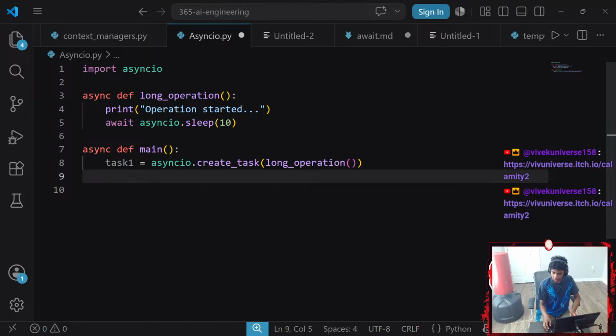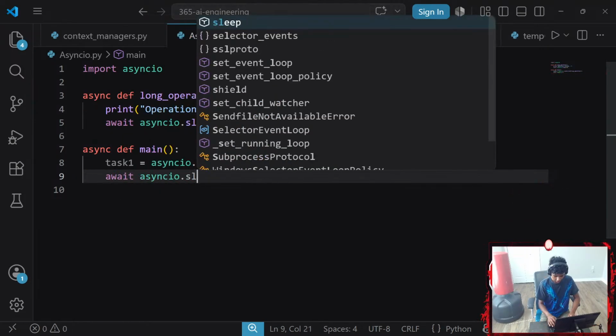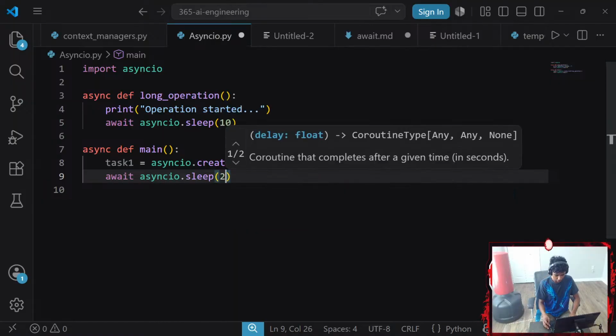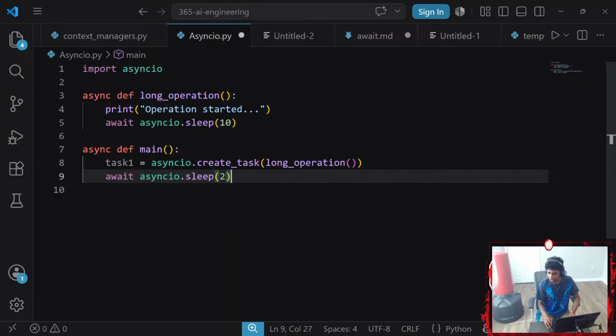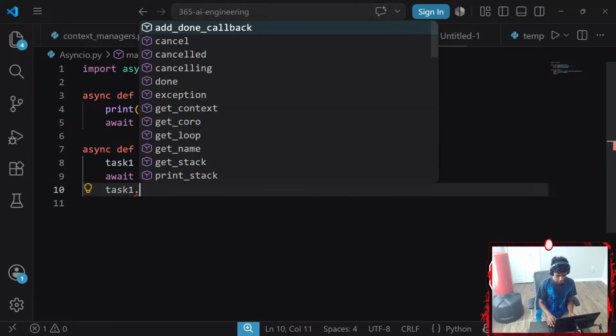Speaking of which, I'm going to create a task here. Okay, wait 2 seconds. So I'm going to go with await asyncio.sleep. I'm going to go ahead and sleep for 2 seconds, and then we're going to go ahead and catch the cancel error. Okay, cancel it after 2 seconds. So I'm going to go with task one dot cancel.